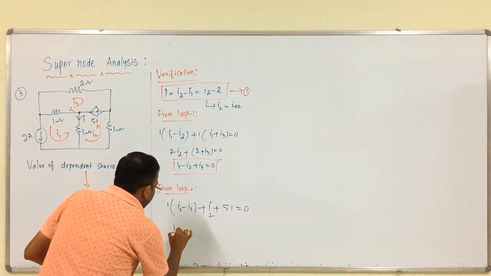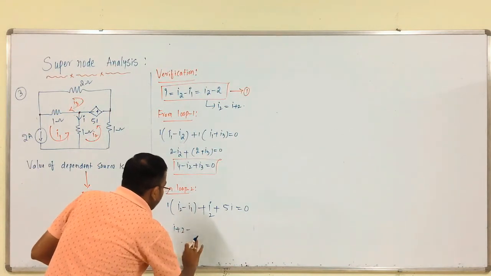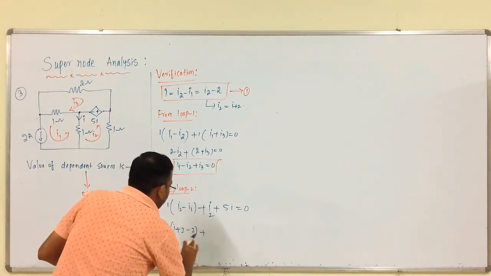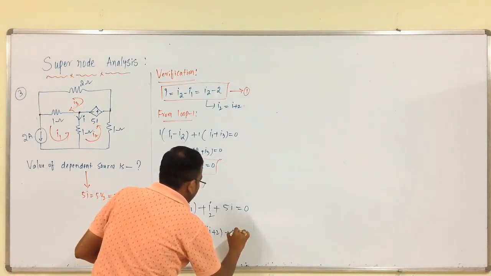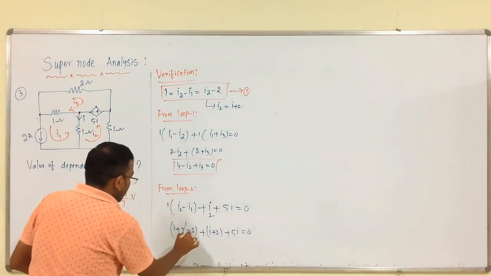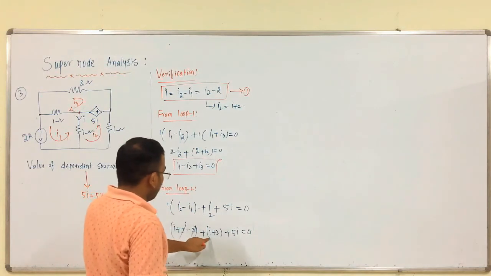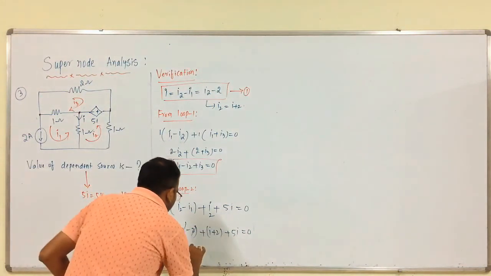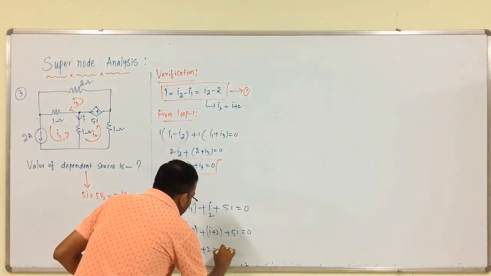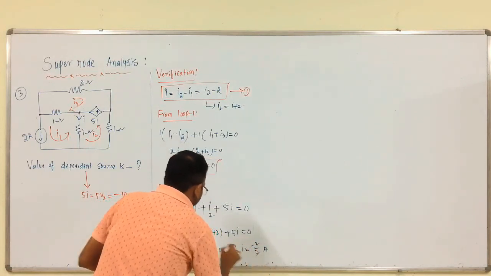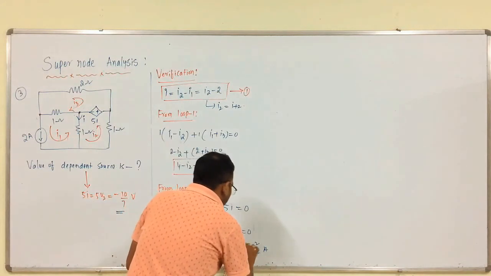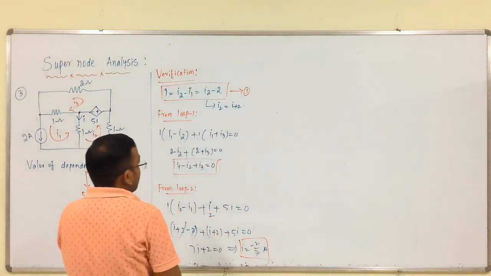Therefore, I plus 2 minus I1, which is 2, plus I, plus 5I is equal to 0, so the 2 gets cancelled. Therefore, 7I plus 2 is equal to 0. From this, I is equal to minus 2 by 7.